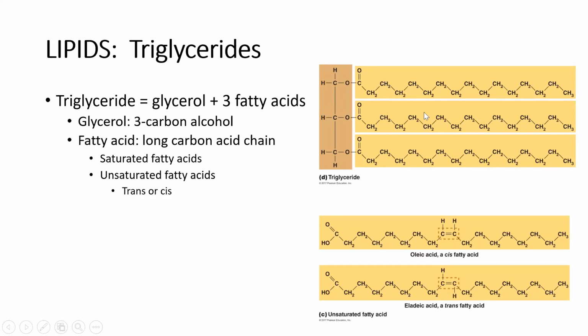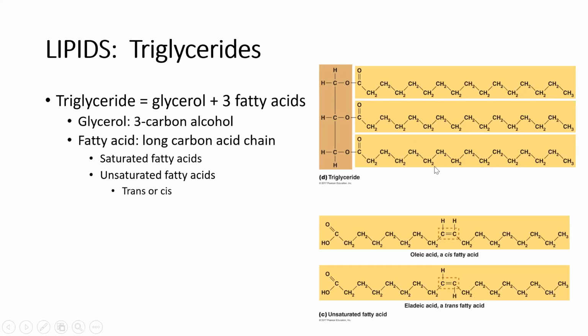Then the fatty acid tails can vary quite a bit, and it's going to give some different properties to the different types of triglycerides. So it's basically a long carbon acid chain that's attached, respectively, and it can be different in terms of the types of bonds that are found along that carbon acid chain. We can have a saturated fatty acid, which simply means that as many carbons are bound as is possible. It's completely saturated. There's no other opportunity for binding on any of the carbons. They are fully or maximally saturated.